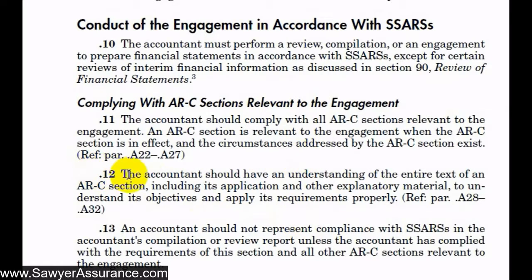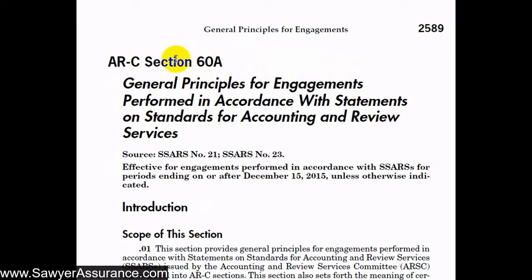So next we have here at section 12, the accountant should have an understanding of the entire text of an ARC section. So that includes its application and other explanatory material to understand its objectives and apply its requirements properly. So to make sure we understand this, let's go through this particular section so we understand the different areas within each of these ARC sections and how these are structured. Okay, so here we're at the top of ARC section 60A, and we have a title, and all of these ARC sections are structured like this. We have a title, General Principles for Engagements Performed in Accordance with SSARS. It says what SSARS number this ARC section comes from, as well as the effective dates.